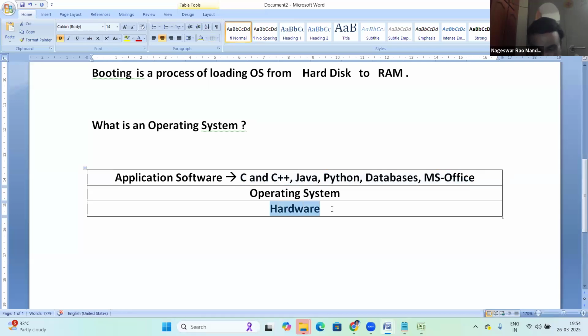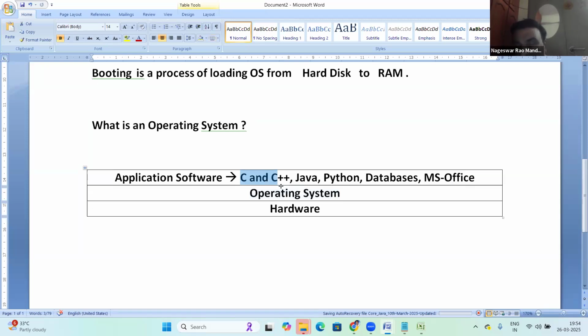Okay, so there is hardware. On top of hardware, there is an OS. So the OS interacts with hardware components. The OS is on top of hardware, so the OS can interact with hardware. On top of the OS, there is application software. See, this application software cannot interact with the hardware. No, it cannot. This application software is running on top of the OS. Everything runs on top of the OS only. Maybe C programming or C++ or Java, Python, databases or tools or packages.